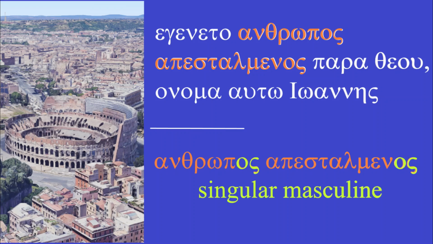This is because anthropos is a subject, so we have the default masculine subject form, the omicron sigma. The adjoining participle, in this case epistalmenos, will always agree with the noun. If the noun is a subject, it will be a subject too. If the noun was a direct object, the epistalmenos would match a direct object ending.